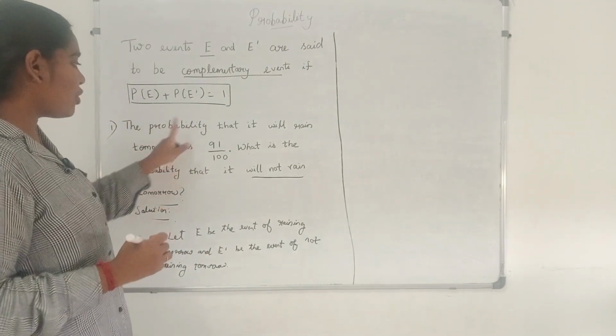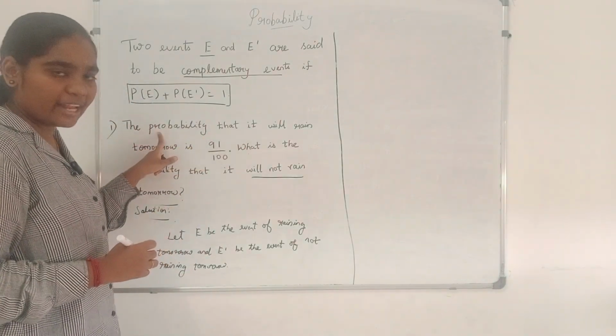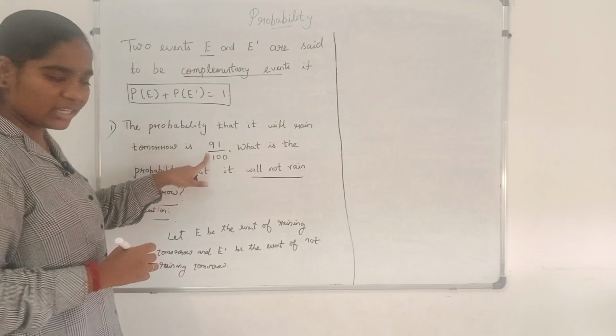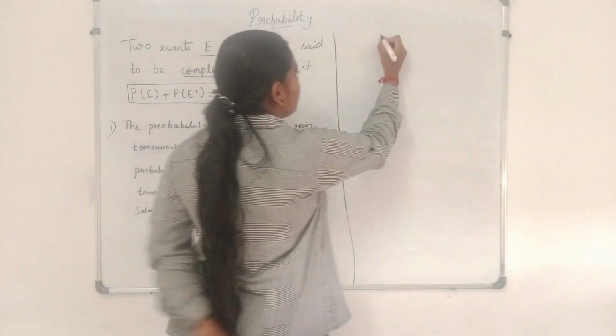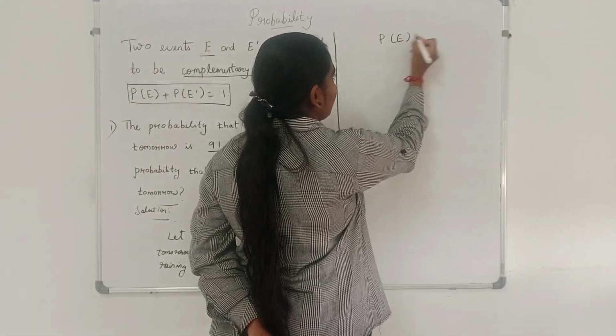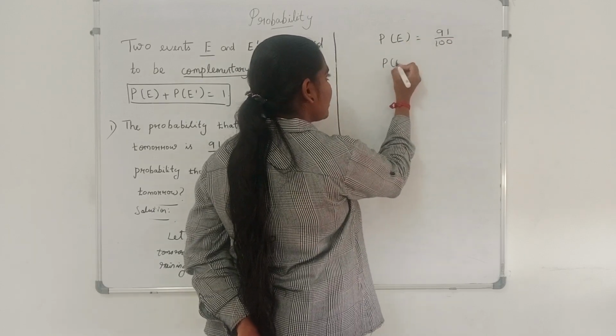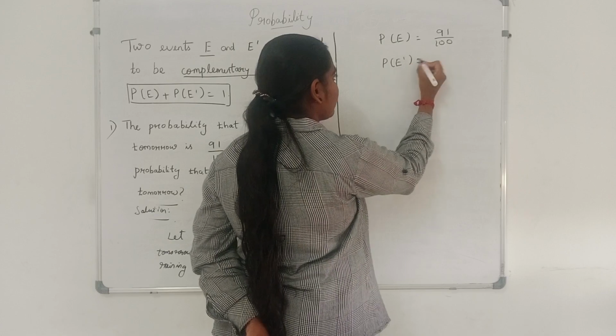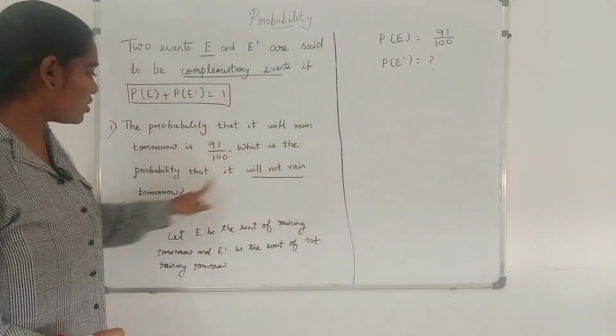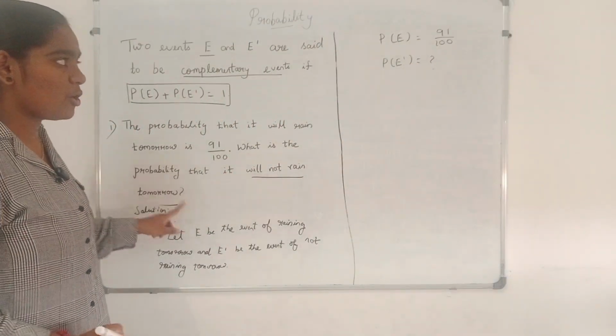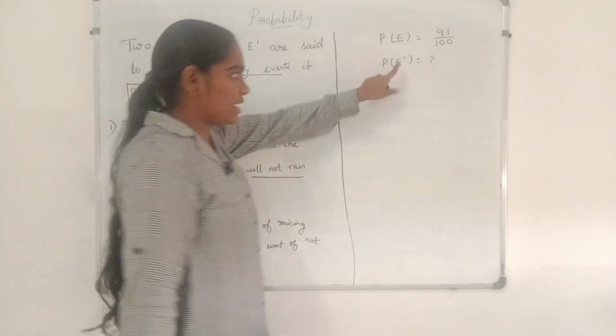Probability of E, they have given the probability value itself. So the probability of that event is 91 by 100. Probability of E is 91 by 100. We have to find the probability of E dash, the probability that it will not rain tomorrow.